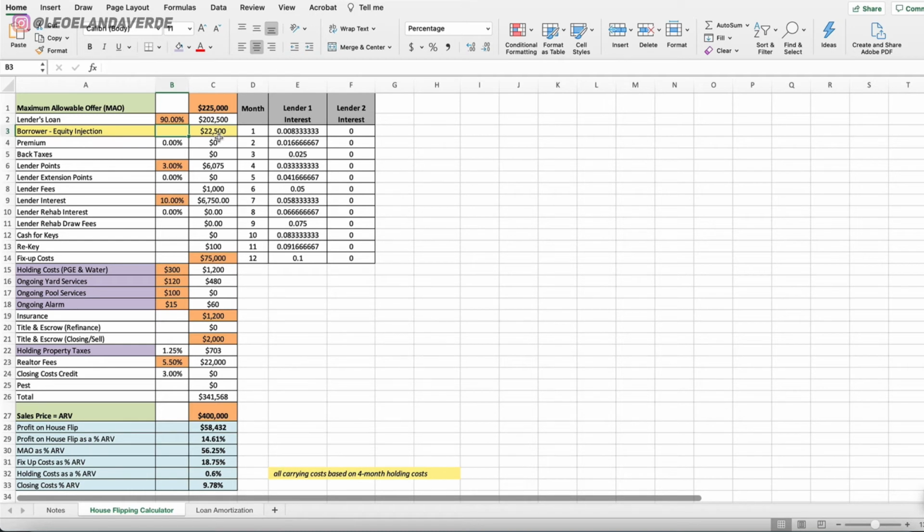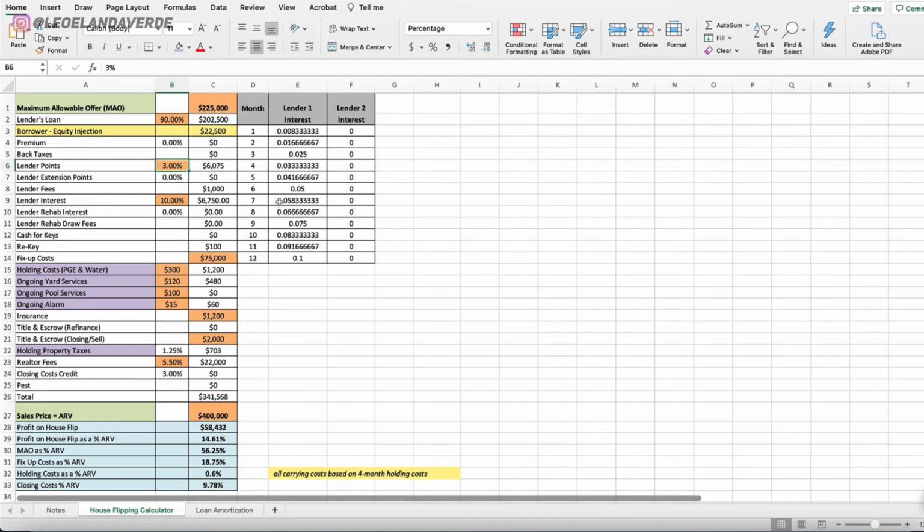You're not going to get 100% financing from any lender. There are some lenders, it's rare, it does happen, but that's not a rule of thumb. You should budget for at least 10 to 20% down. And the bigger the deal, the more down you're going to have to put down.